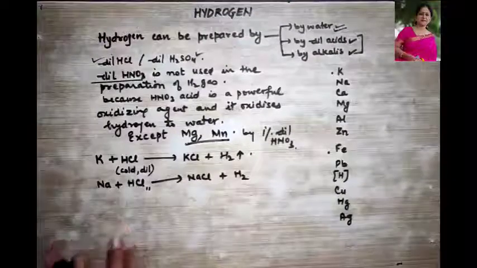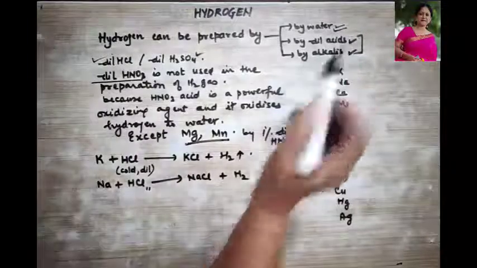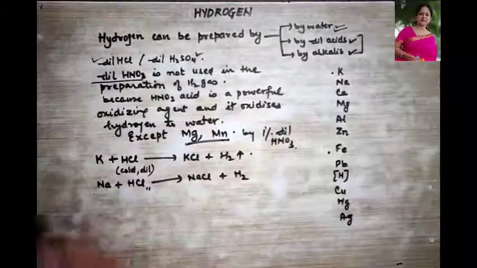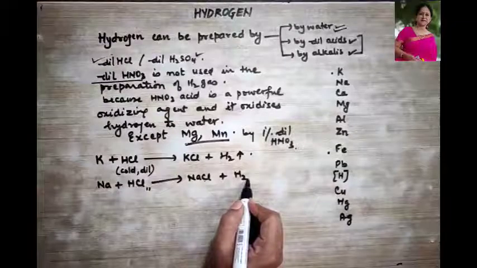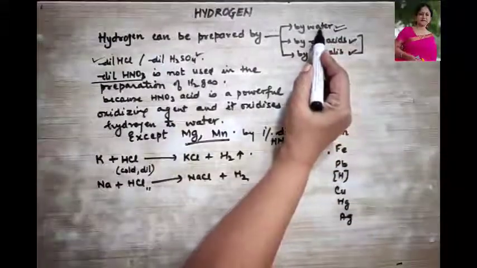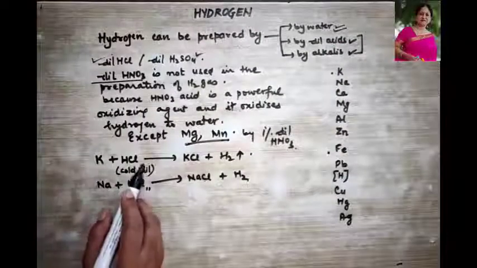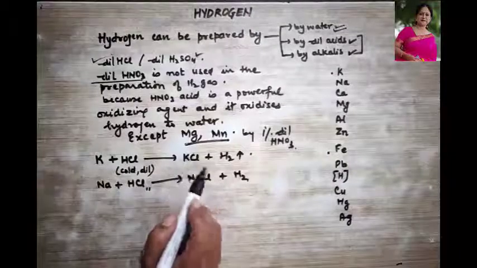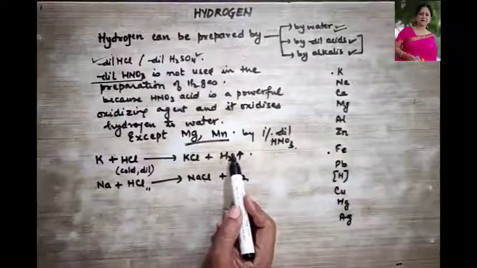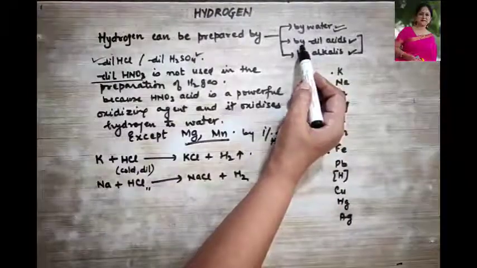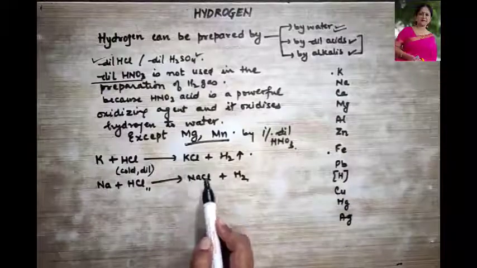One thing you need to remember: whenever an acid reacts with a metal, it always forms a salt and hydrogen gas is given out. What had I told you in water? Whenever the metal is dropped in water, it forms a hydroxide, that is an alkali, and hydrogen gas is given out. Similarly, whenever a metal is treated with dilute acid, it forms its respective salt.